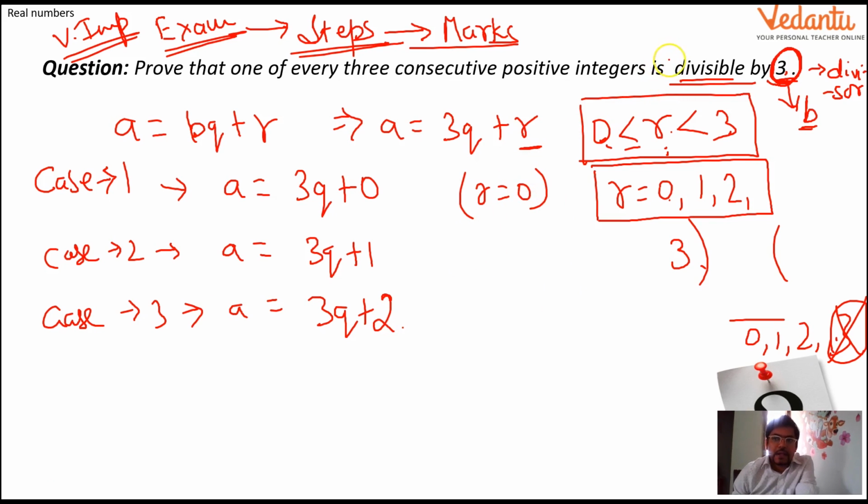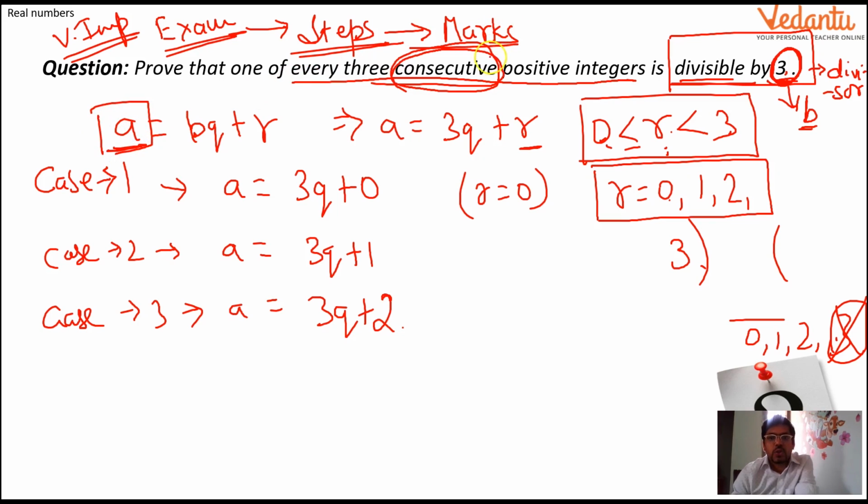This much conclusion I have drawn only from the last part. Now let's concentrate on the question. Prove that one of every 3 consecutive positive integers. Consecutive means we will be taking 3 numbers, one after another. So I have assumed that number to be a. That is why I have shown this positive integer in the form a equal to bq plus r. So if I need to write 3 consecutive integers, I will take the numbers as a, a plus 1 and a plus 2.